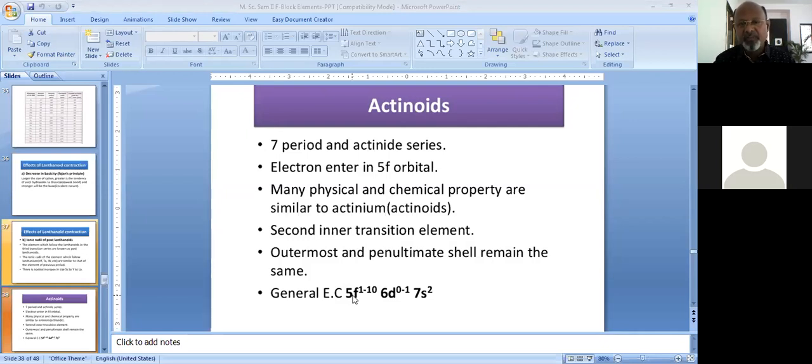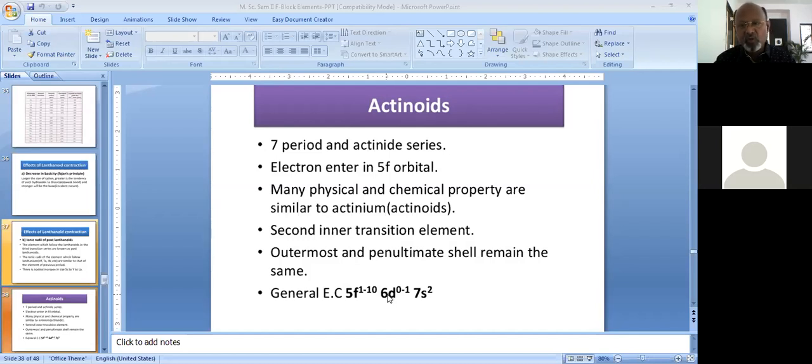These elements are commonly referred to as the 5f elements because the new, incoming electron preferentially enters the 5f orbital. One important feature I would like to mention is that the energy gap between 5f and 6d is very small.